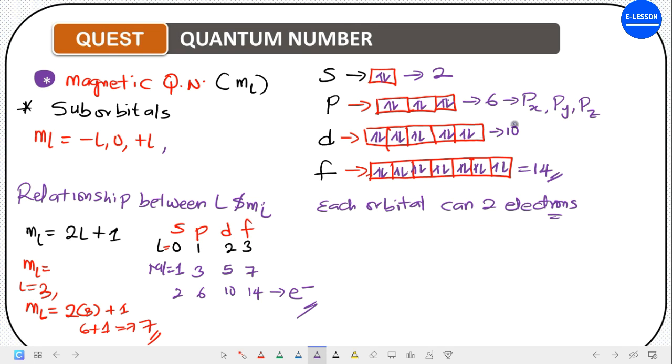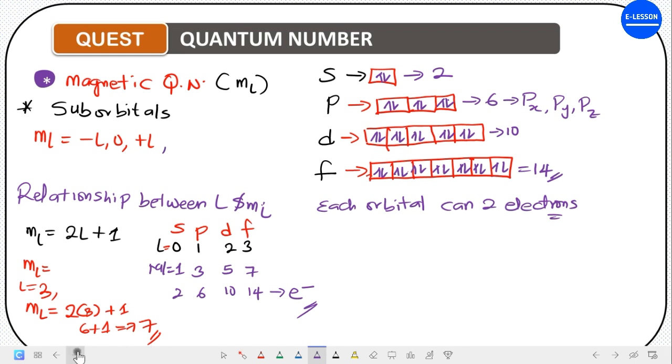Then the d orbitals, we have dxy, dyz, dxz, and so on. But for your level, you don't have to actually know about this. Just do px, py, and pz. Okay, so that is for the atomic orbitals and the magnetic quantum number.